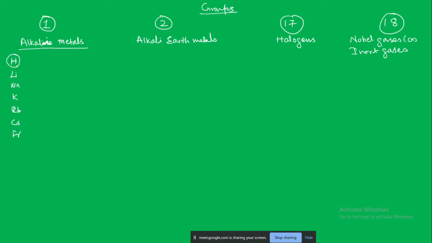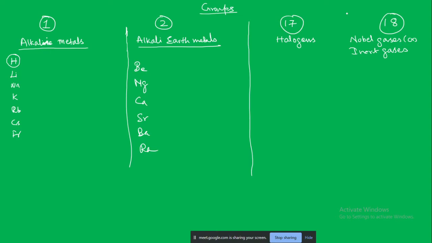Then what are the elements in group 2? All of you are trying to memorize the periodic table. I have given you some tips, even in a video I have explained how to remember, what is important in that. Beryllium, magnesium, calcium, strontium, barium, radium. These are the group 2 elements, alkaline earth metals.